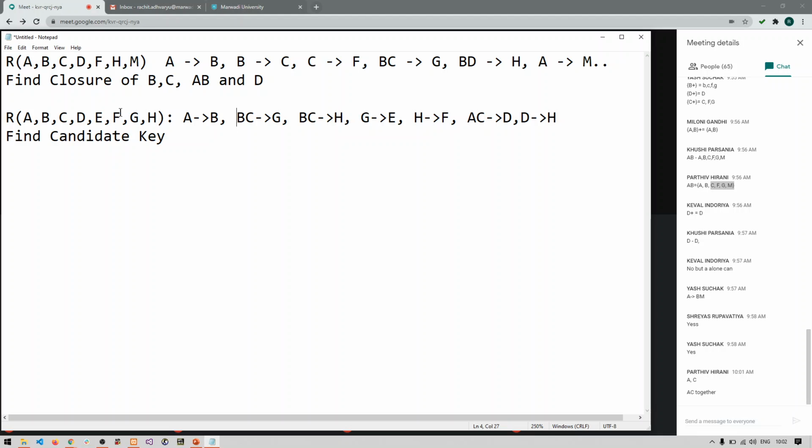Let me wait for some of the other answers. First, find out which attribute doesn't have an incoming edge or incoming arrow.